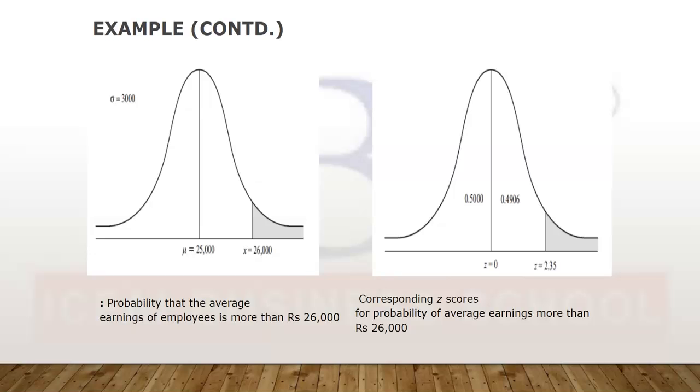Why have we taken 26,000 on the right side of mu? Because 26,000 is greater than 25,000, so it is on the right side. At 26,000 we calculate the value of z. When we know the value of z, we get the shaded region of greater than this. Fine, and that is how we get the probability.